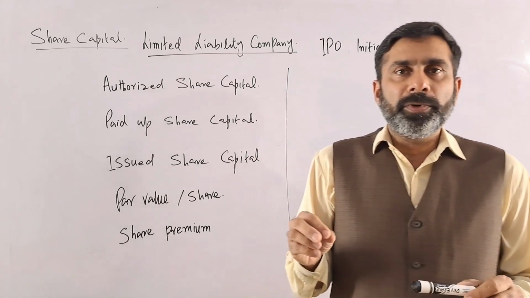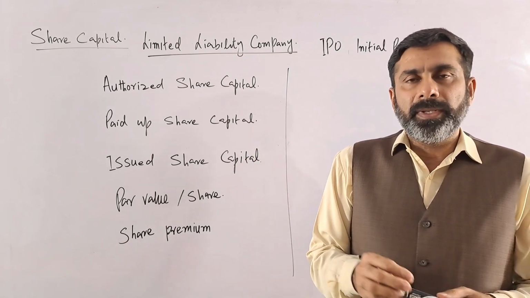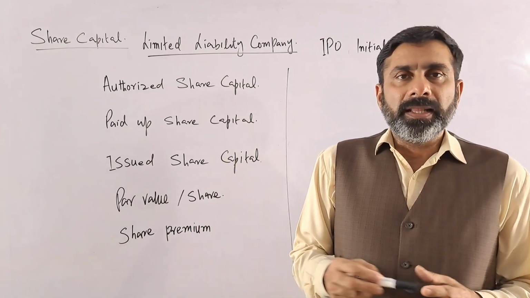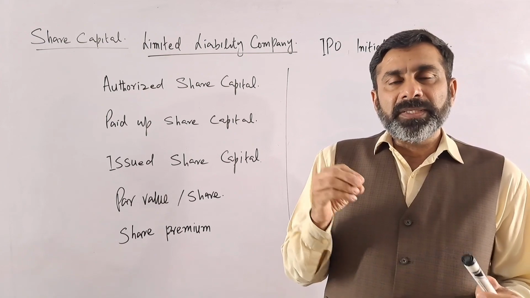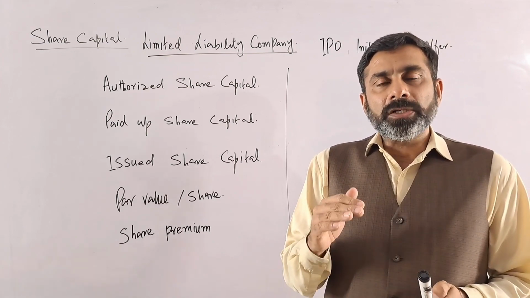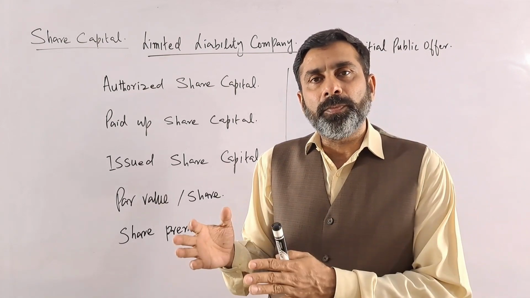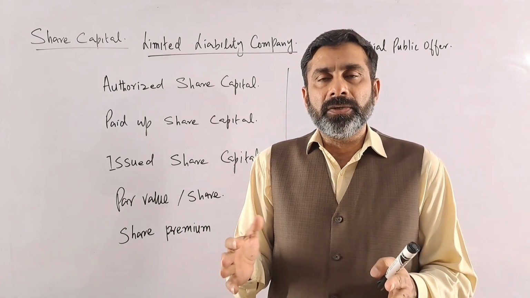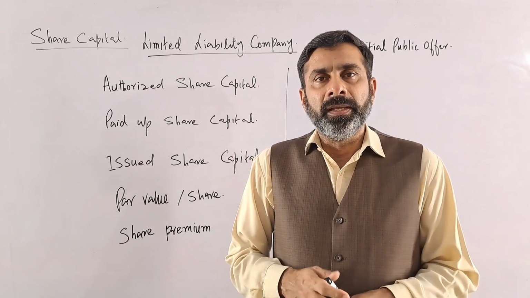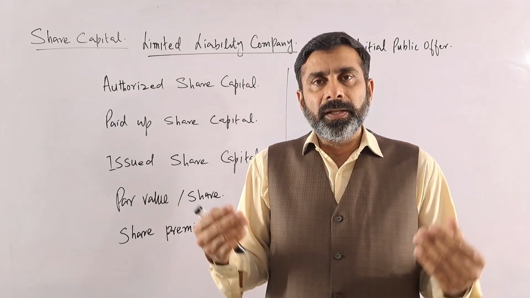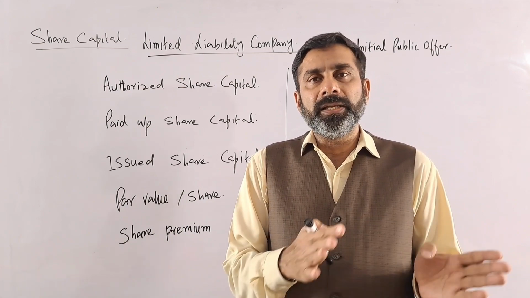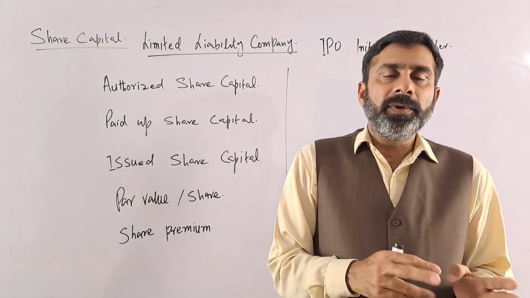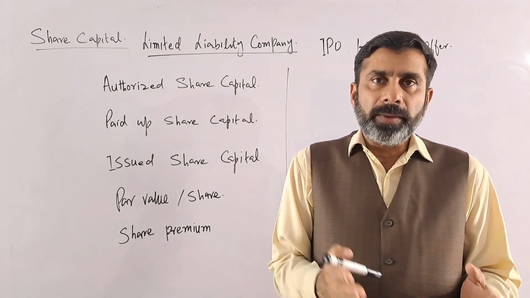But in both the sole proprietorship and the partnership, we have unlimited liability. What does unlimited liability mean? If the business has a loss and the loss is more than the investment, who has to pay? The owner has to pay. He or she cannot say, I have invested 10,000 and now the loss is more, so I will not pay. For example, if there is a bank loan and even after selling all the assets of the business they are unable to pay, who will pay the remaining amount? The owner will pay. The same thing happens in the partnership.